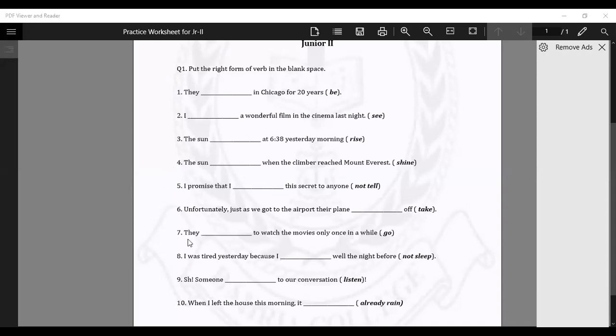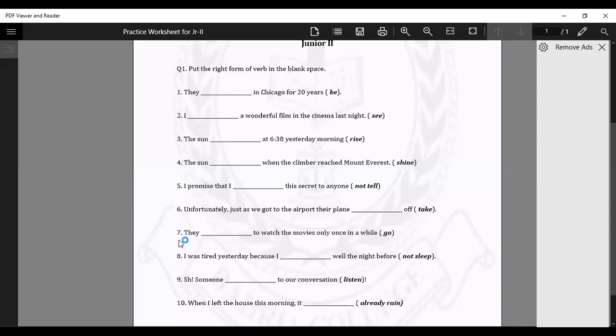Okay. Only one student is participating. Again, I am requesting you all, though you all are in unmute mode. Why are the other students not participating? This is very, very confusing for me. Please try to participate, try to say. Unfortunately, just as we got to the airport, their plane was taking off.